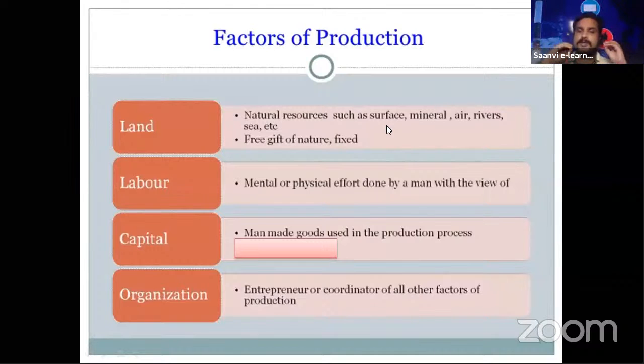You may have heard this term in different places when you learn about the chapters we read in economics. You can hear this term organization, organizer or coordinator or entrepreneur. Don't forget the term enterprise, entrepreneur. These are the factors of production.